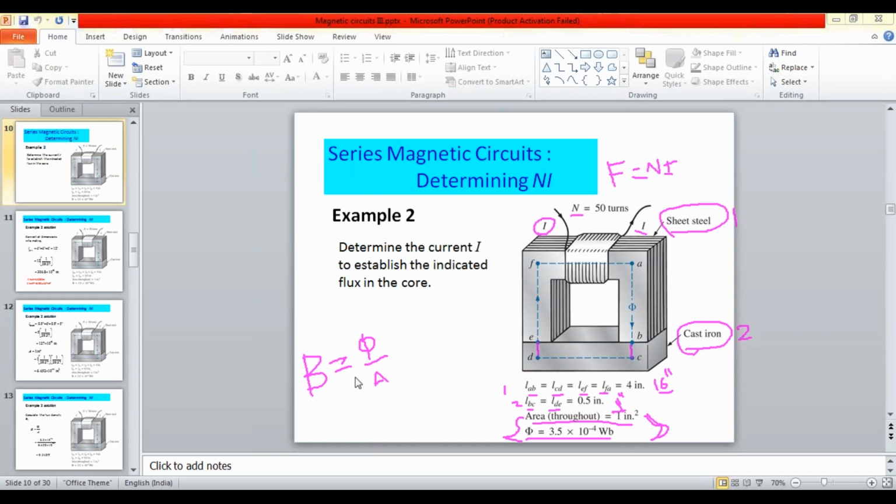So let us first calculate phi by A, that is the flux density B is equal to phi by A. The flux value is given as 3.5 into 10 power minus 4 Weber, but the area is given in inch square.